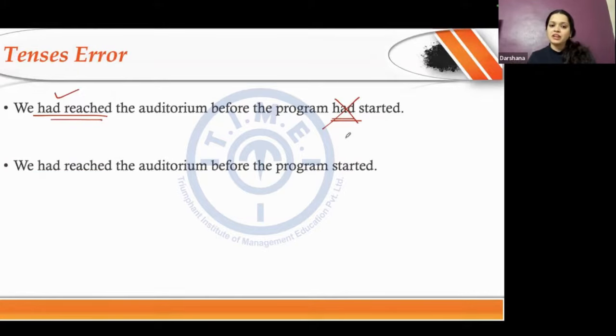So what will my final answer look like? "We had reached the auditorium before the program started," where this will be in simple past tense because this is the second action. First action, past perfect. Second action, simple past. Okay.